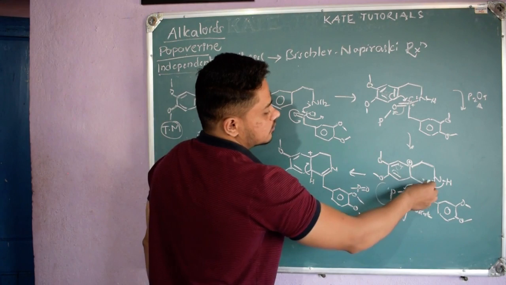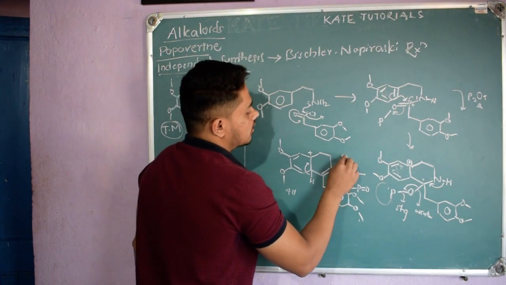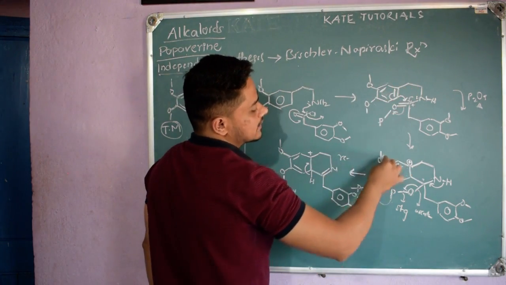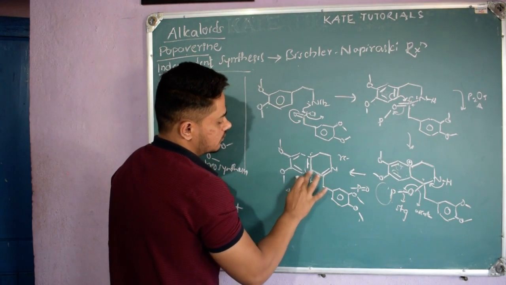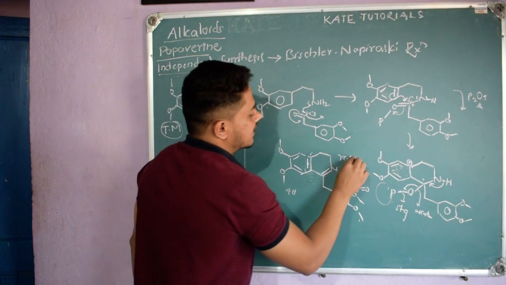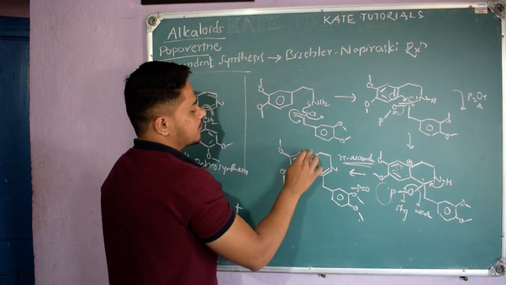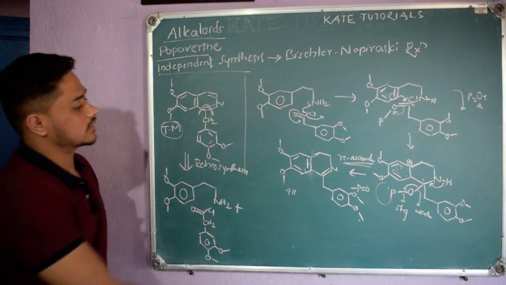So here formation of this pi bond and this pi bond happens simultaneously. So I can call it as re-aromatization, because initially it was aromatic, now it is anti-aromatic, now it became aromatic, right? I will call this step as re-aromatization, right? Because it again became aromatic as it was initially, right? So this was the reaction.